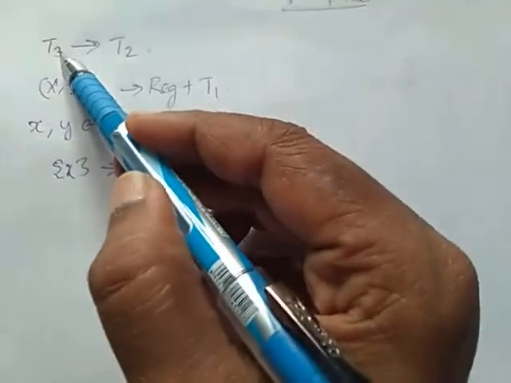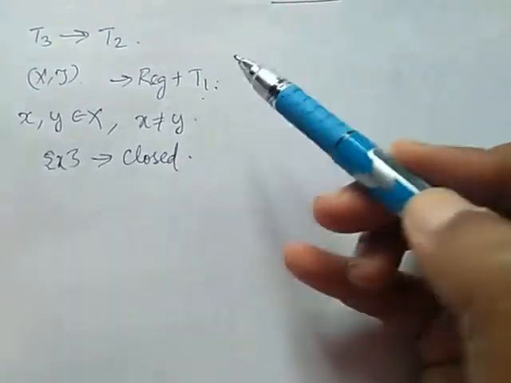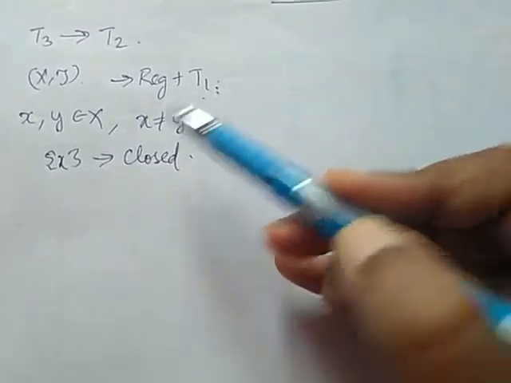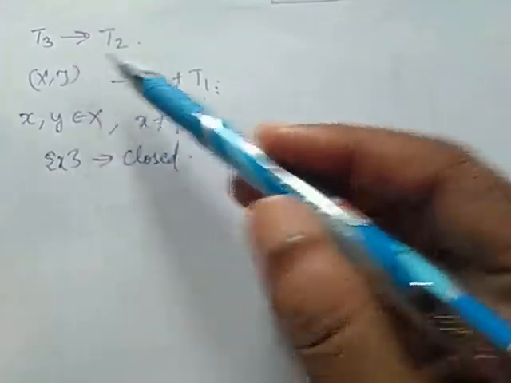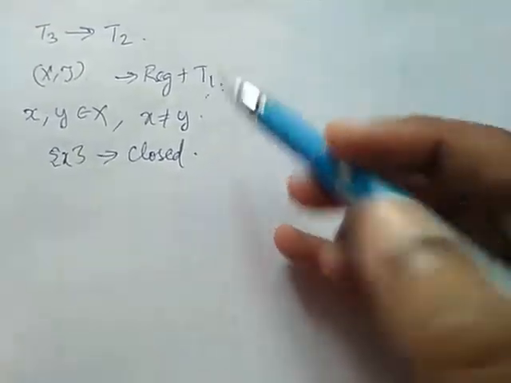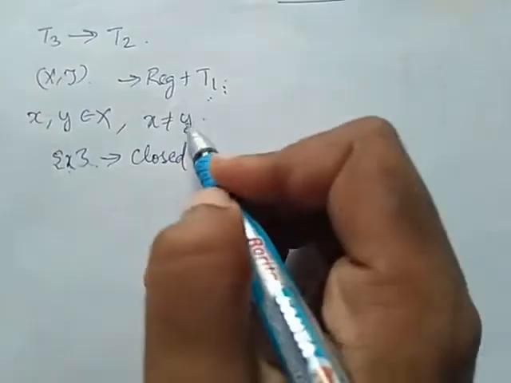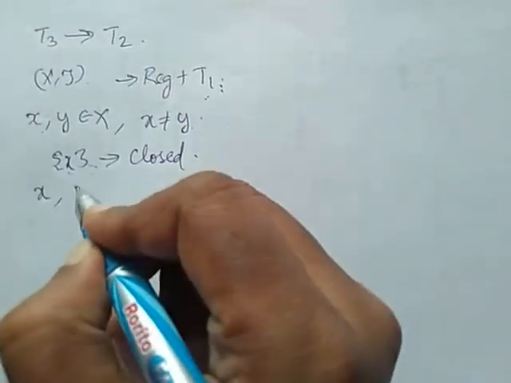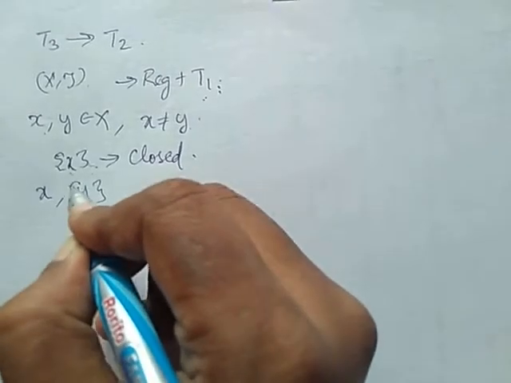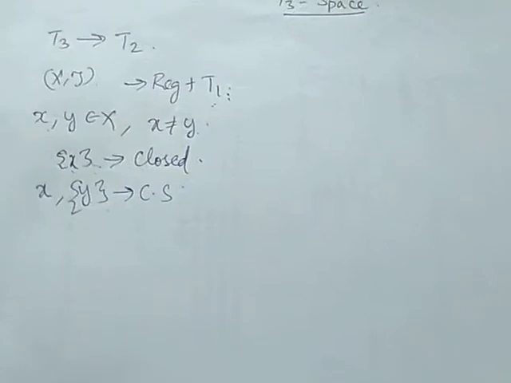Here we have a T3 space. T3 space means a regular space and T1 space. In a T1 space, every singleton set is closed. Since a T3 space is a T1 space also, if we consider a singleton set, then it will be closed. So I am considering x as a point and {y} as a singleton set. {y} as a singleton set means it is a closed set.